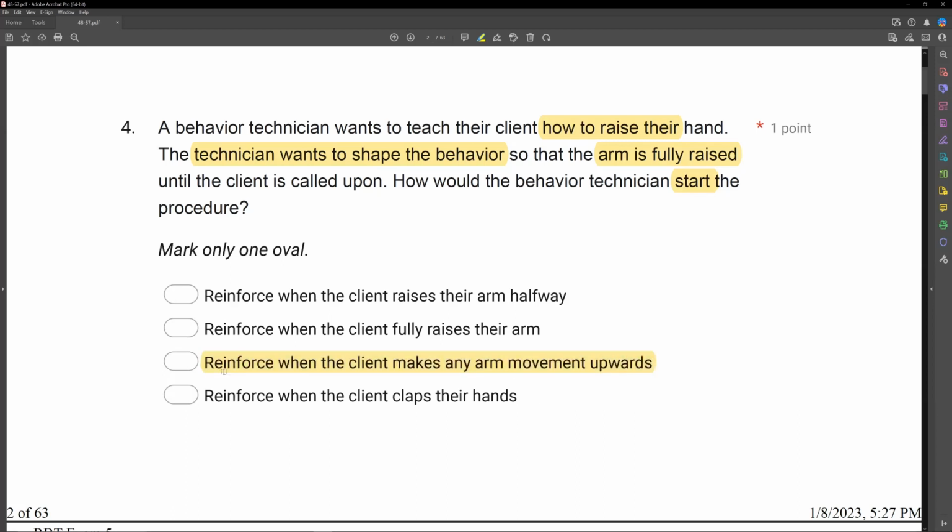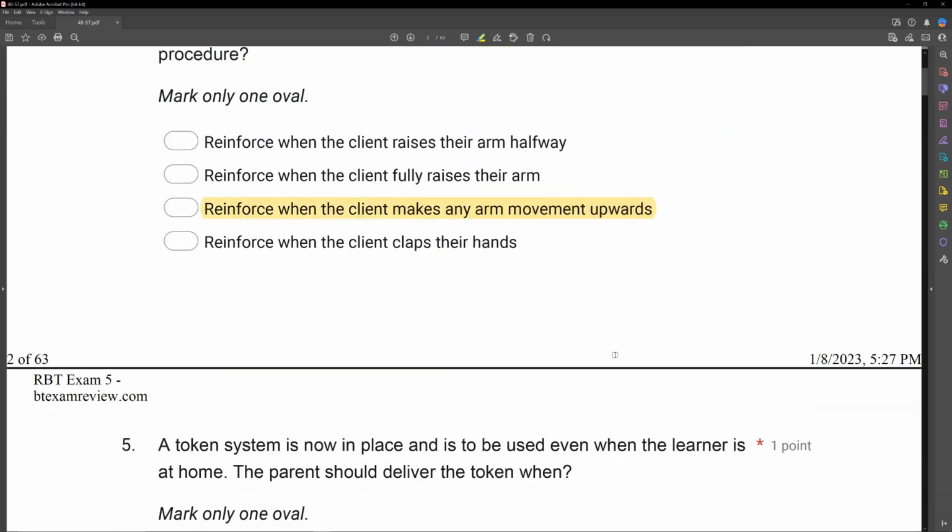Very important to remember in shaping that we're looking for approximations, right? And as they get better and better, we can increase the complexity or the difficulty of the approximation. But at the beginning, we want a lot of reinforcement very quickly for the movements we're trying to see. In this case, arm fully raised, our goal. Whenever the client makes any arm movement upwards, we're going to start reinforcing.